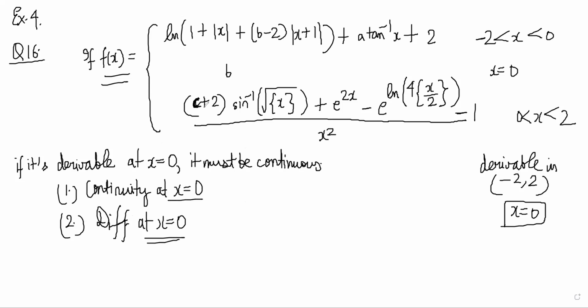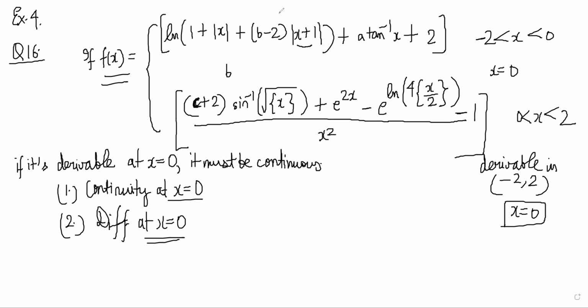So let's think about the function x tends to 0 minus and x tends to 0 plus, right? X tends to 0 plus, you have to put it in this function, and 0 minus will be this function. Because it is 0 minus or just below 0, I can remove mod x and write it as minus x. And just below 0, x plus 1 will be positive, so this will be x plus 1 only.